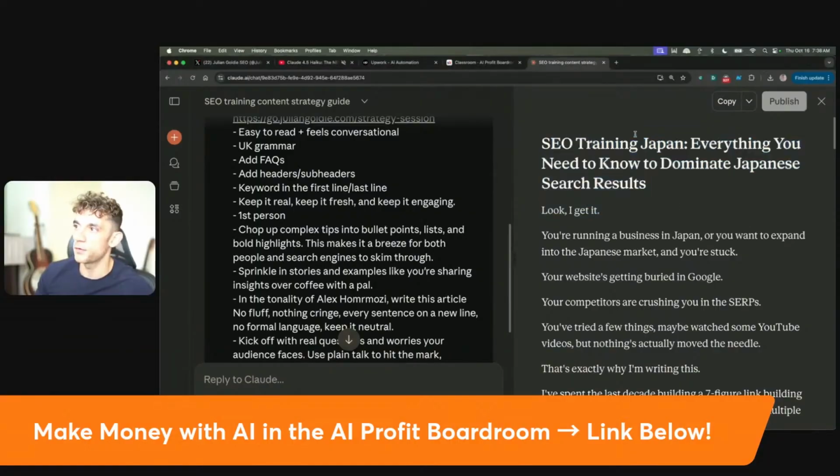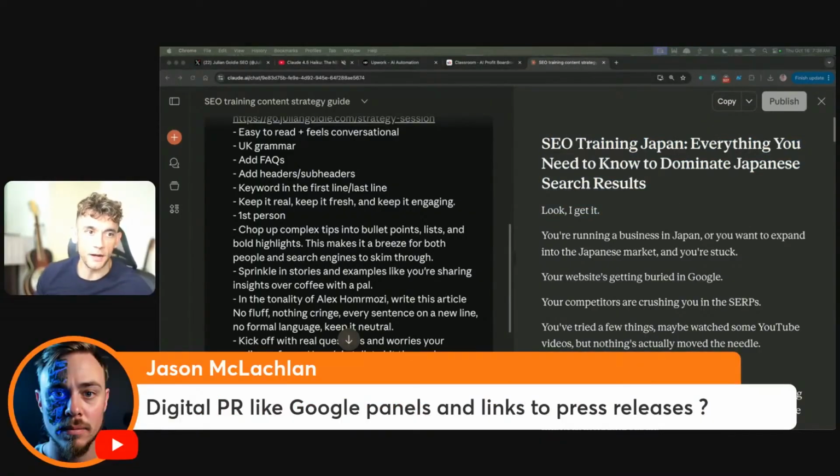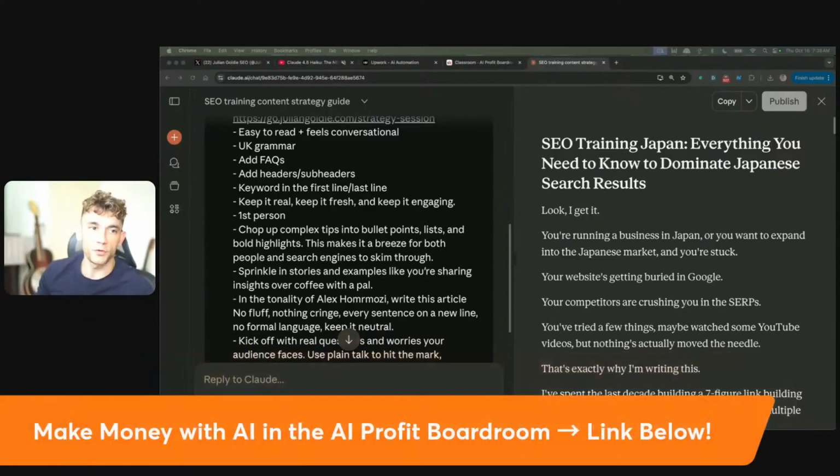And then you can see here what we've got. Jason says digital PR like Google panels and links to press releases. Figure out what the client wants, look at the job ad, and then go from there, right? So I wouldn't guess what clients want. Just look at the job ad and see what they want, right?